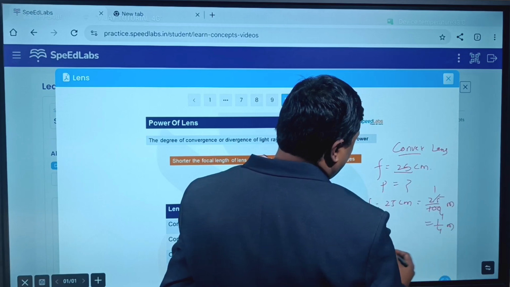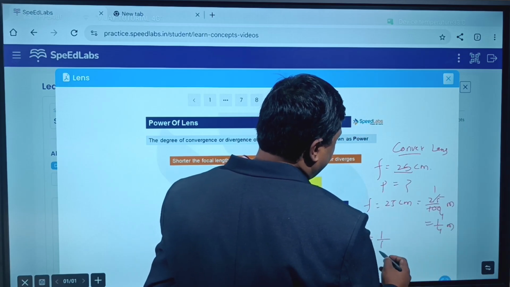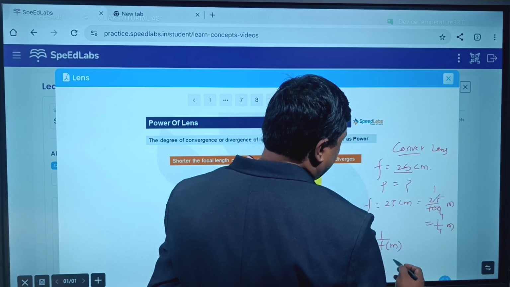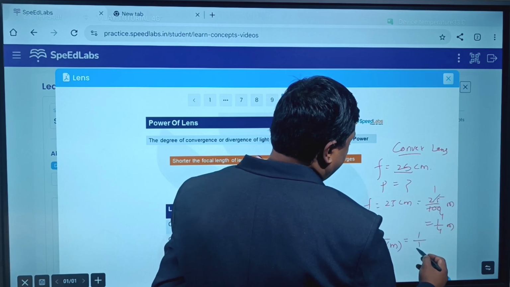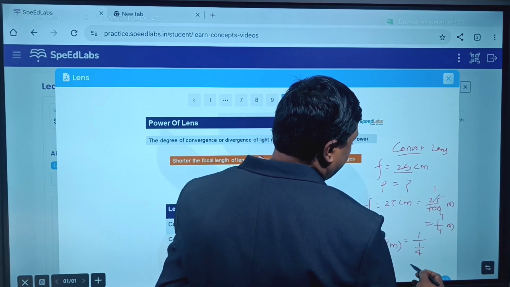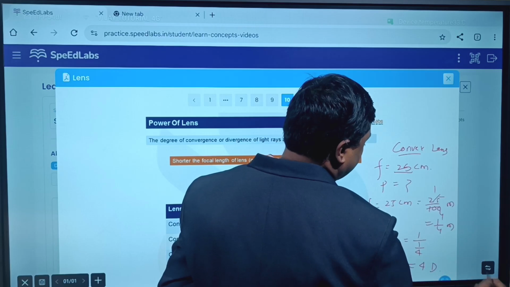Yes or no? Now what is the formula? Power is equal to 1 by focal length. It should be in meter. So 1 divided by 1 by 4. Yes or no? So it will go up. So it becomes 4 diopter.